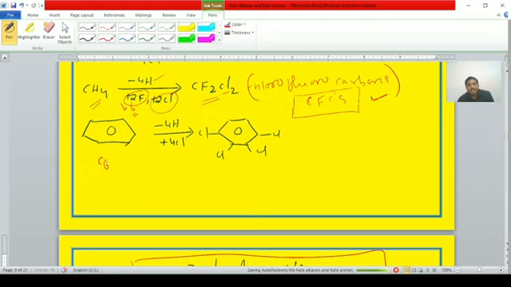In benzene, C6H6, among the 6 hydrogen atoms, 4 hydrogen atoms are replaced with 4 chlorine atoms to form tetrachlorobenzene, which is a tetrahalobenzene.